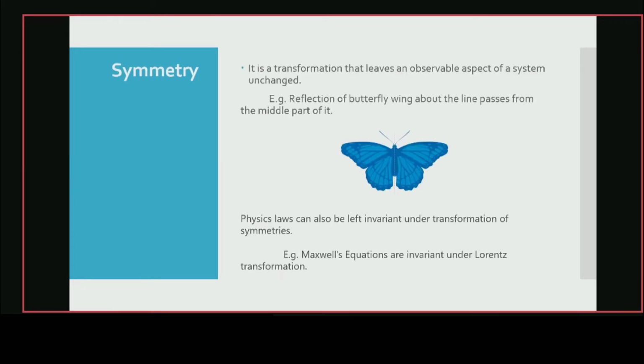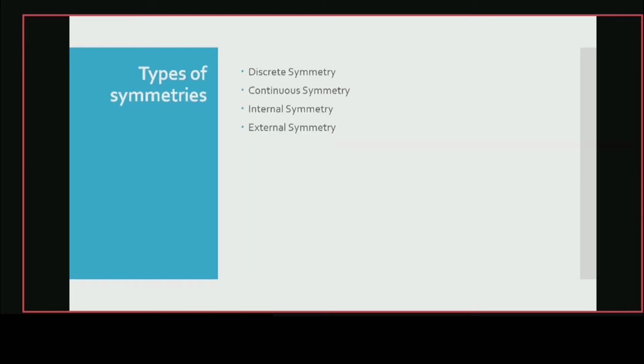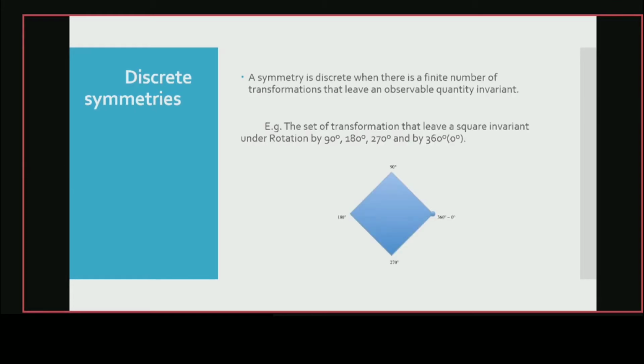So the symmetries, it is the transformation that leaves an observable aspect of a system unchanged, like reflection of a butterfly wing about the line passing through the middle part of it. Similarly, there are symmetries in physical laws also, like Maxwell equations are invariant under Lorentz transformation. And then different types of symmetries are like discrete, continuous, internal, and external.